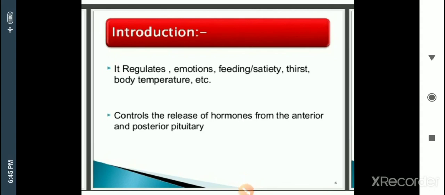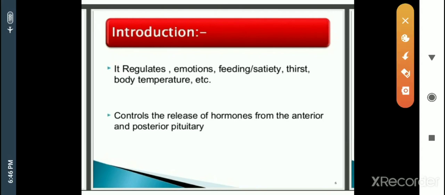So these are some of the processes regulated by the hypothalamus. And the second point about the hypothalamus: it controls the release of hormones from the anterior and posterior pituitary. See, take the example of growth hormone from the anterior pituitary.